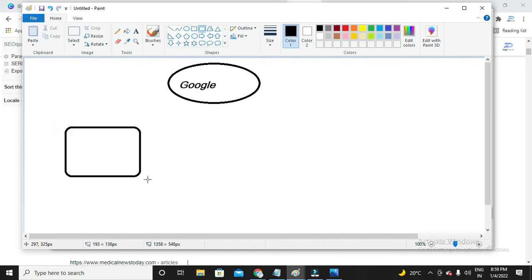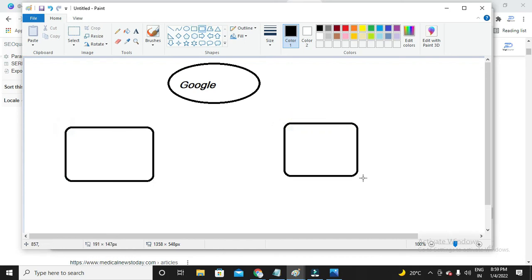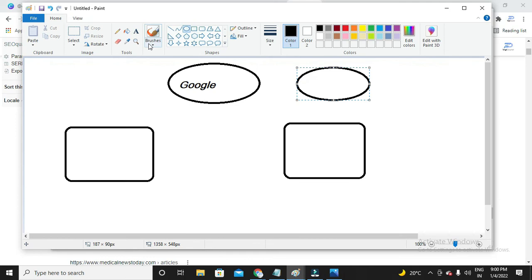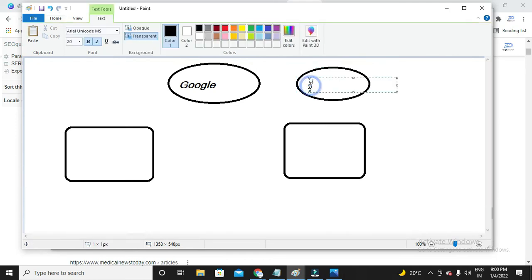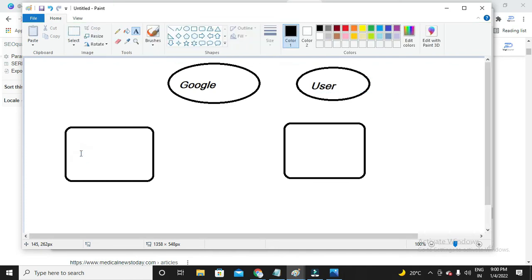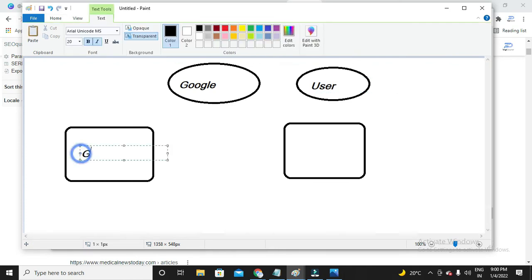Yes, this is called cloaking, guys. Cloaking is showing one content for a user and showing another content for Google. So in front of Google, you will act like a good guy. You will tell Google that I am a good guy.